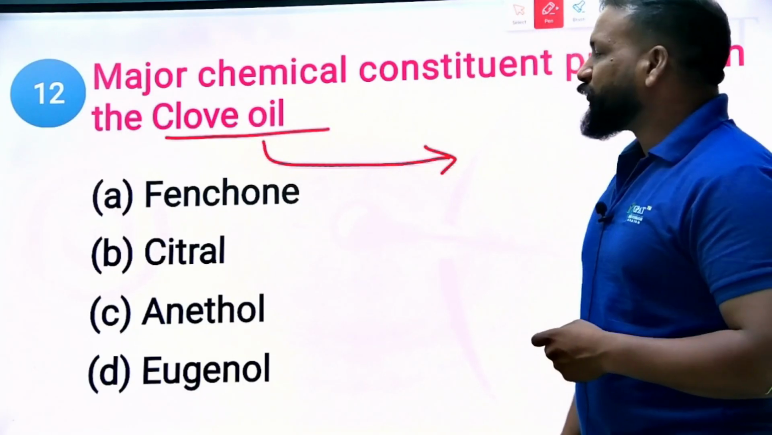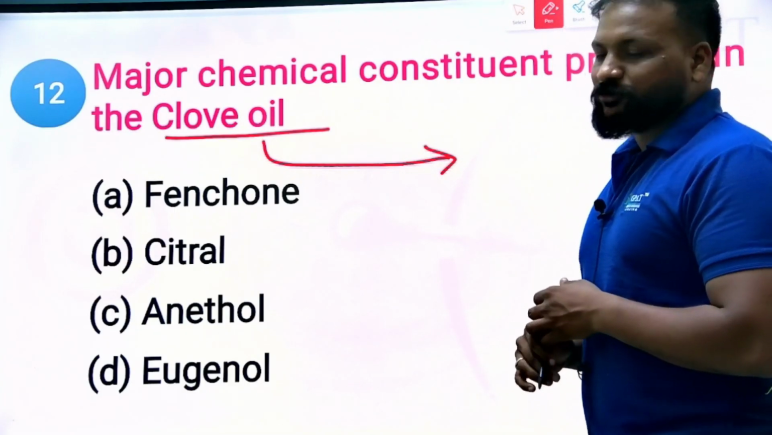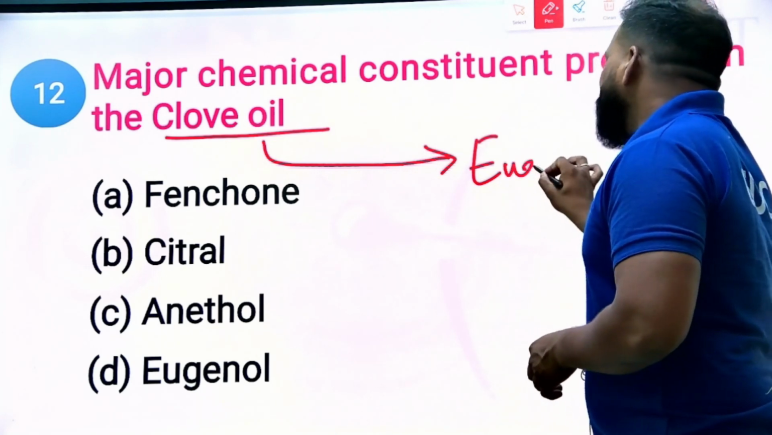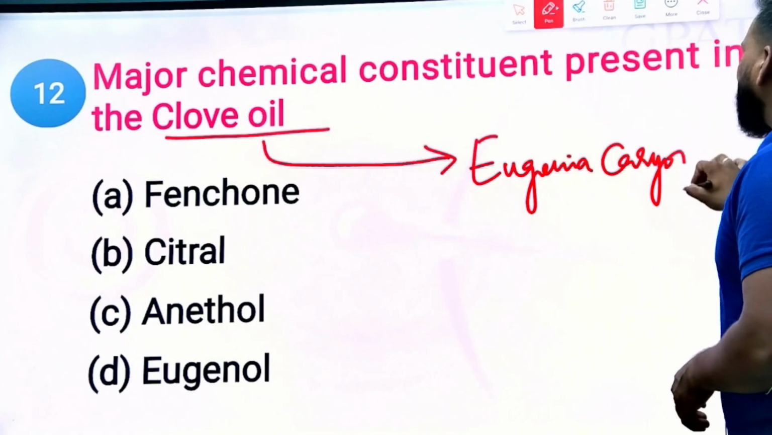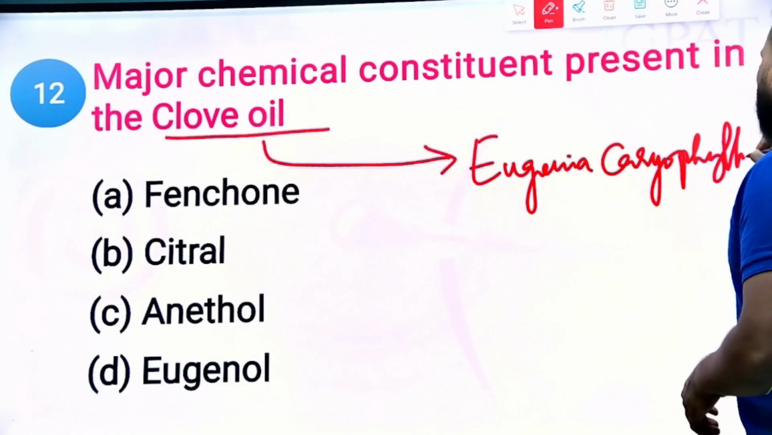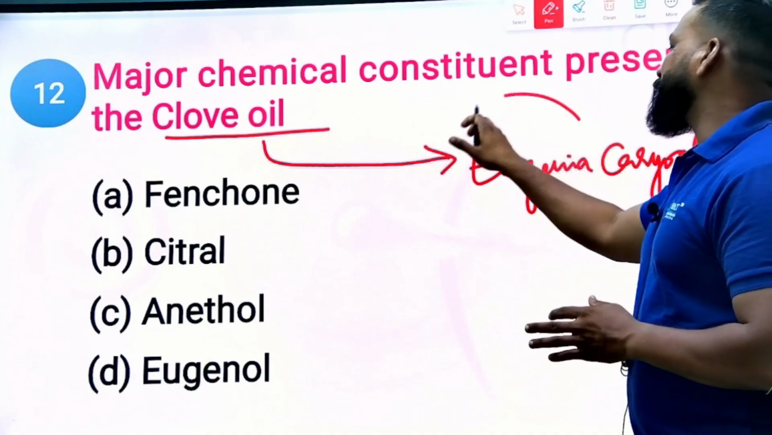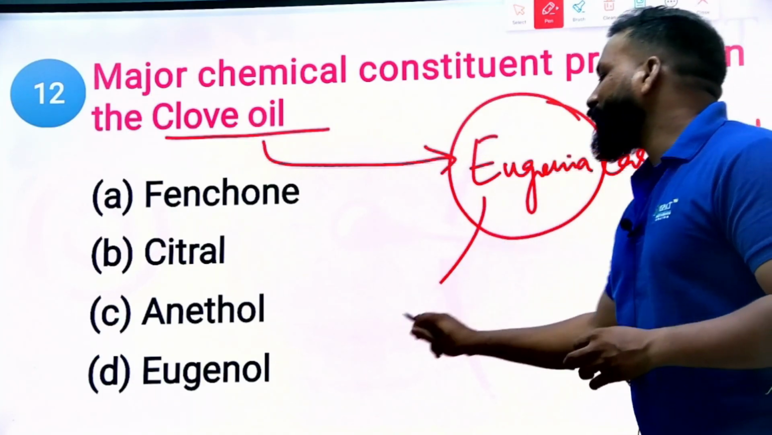In order to remember the chemical constants name from the plant name, firstly you need to know the biological name or species name of the plant, which means clove is obtained from the Eugenia caryophyllus. So most of the chemical constants names are written from the genus name itself, right? So Eugenia, eugenol.